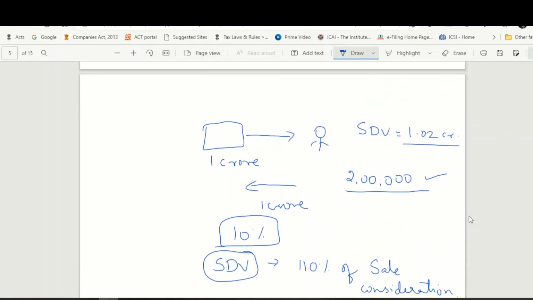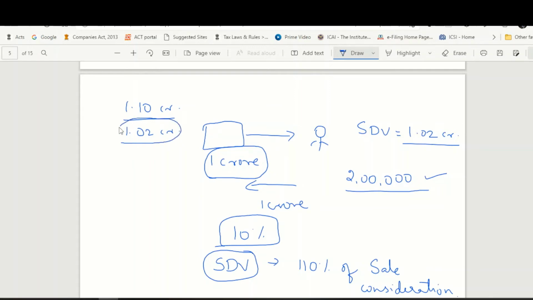Taking our own example, 1 crore rupees is the sale consideration. How much is 110% of the sale consideration? It is 1 crore 10 lakh rupees. How much is the stamp duty value? 1 crore 2 lakh rupees. 1 crore 2 lakh rupees is within 1 crore 10 lakh rupees, which means this transaction, even though it is happening at inadequate consideration, there will not be tax on this 2 lakh rupees.